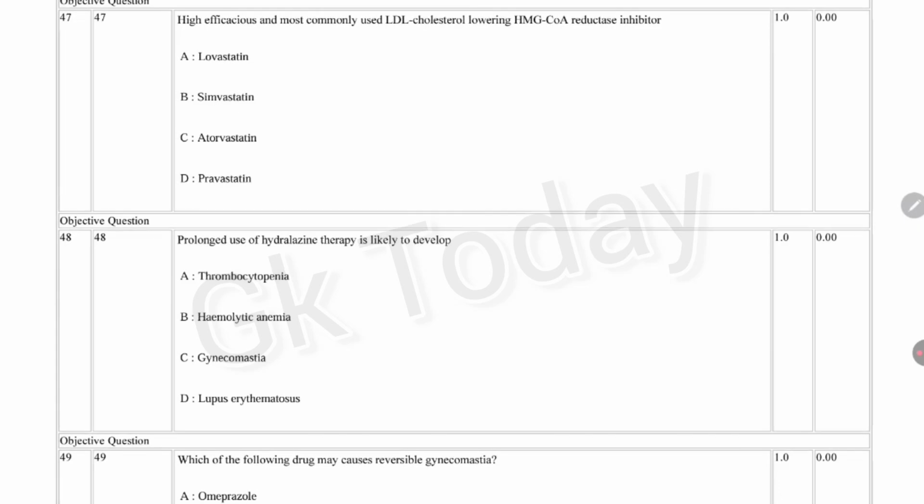Highly efficacious and most commonly used LDL cholesterol lowering HMG-CoA reductase inhibitor: lovastatin, simvastatin, atorvastatin, pravastatin. Correct answer is option C, atorvastatin.